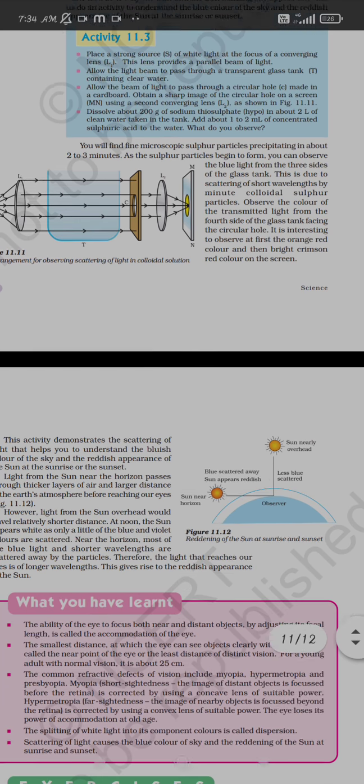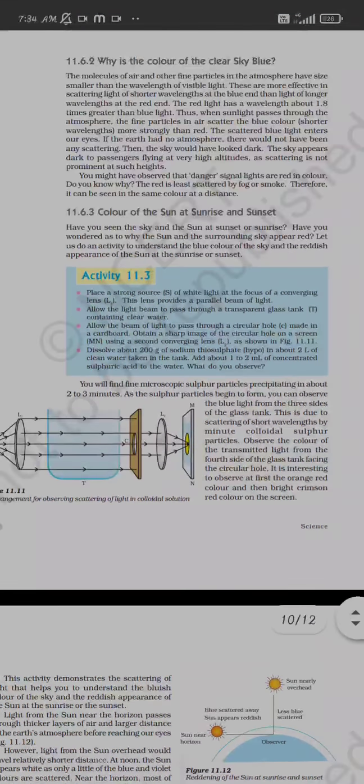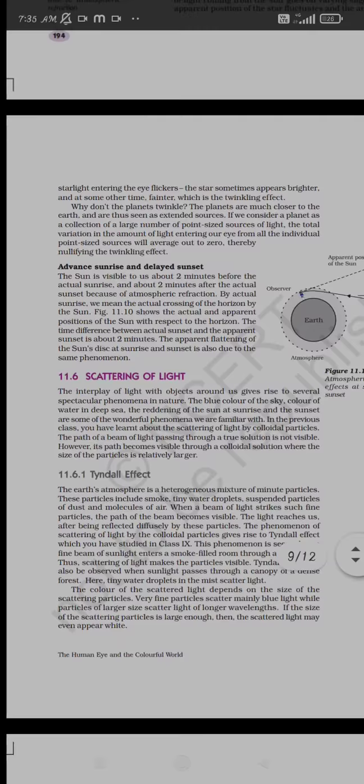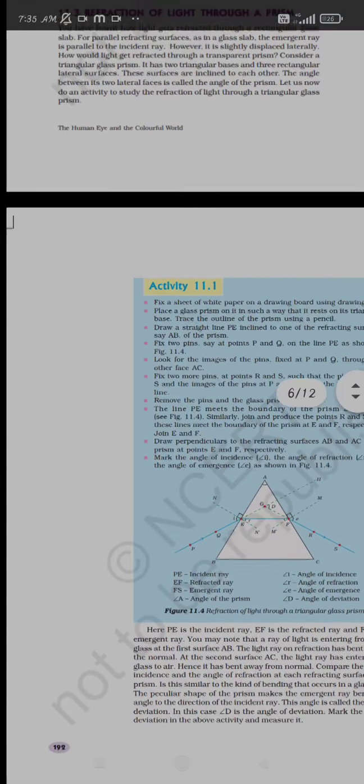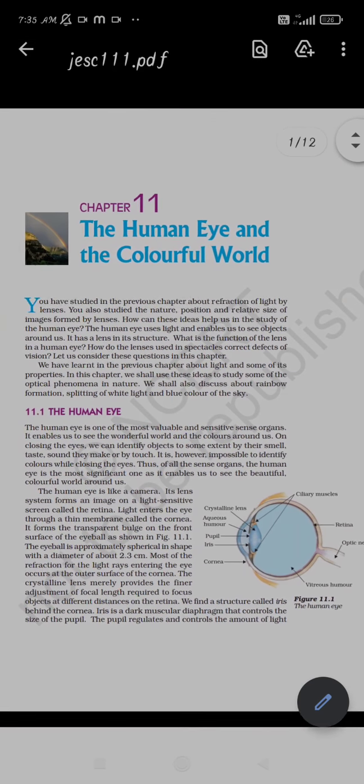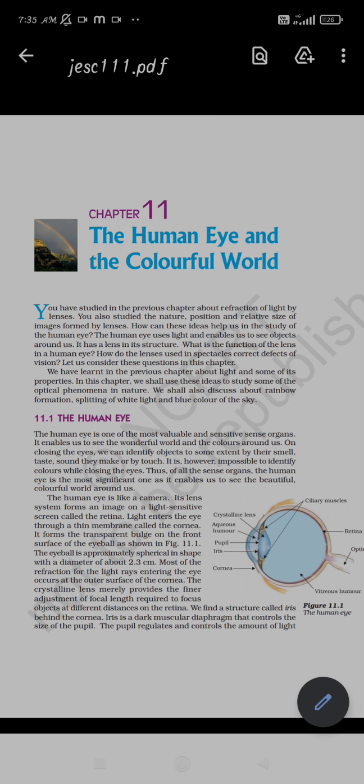So class, tomorrow onwards we will have the revision of these chapters. At that time we will see what types of questions will come in our board exam, that is your term 1 exam. Okay, so thank you class. Again, we will start revision for both chapters, that is light and the human eye.